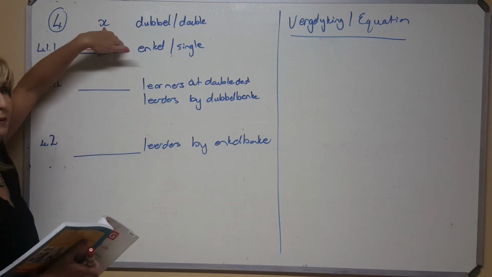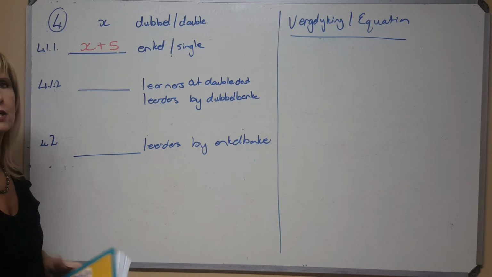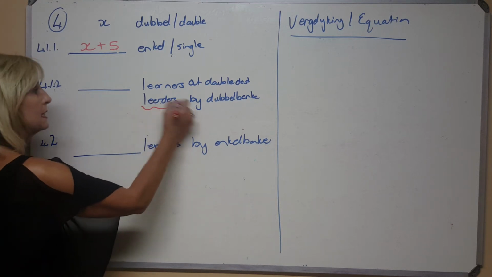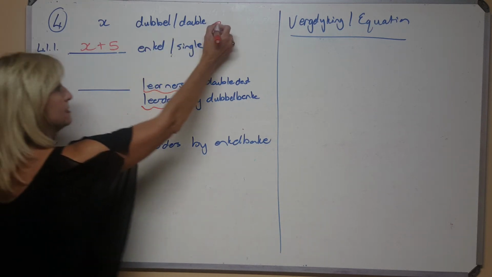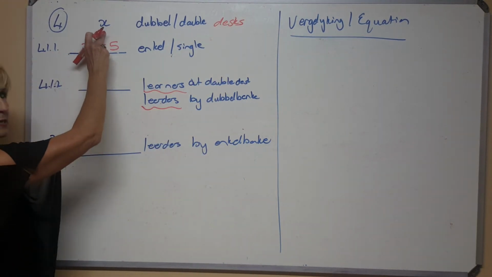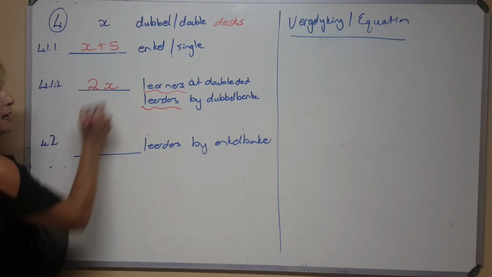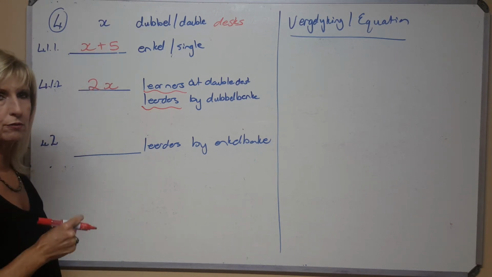As daar soveel dubbelbanke is, dan maal ek dit net met 2, want elke een kan 2 kinders vat. So die leerders, the learners, those are the desks. Die banke. In die banke is daar X, maar die kinders wat by 'n X bank kan sit, is 2 maal X. For every one of them, 2 children can sit.